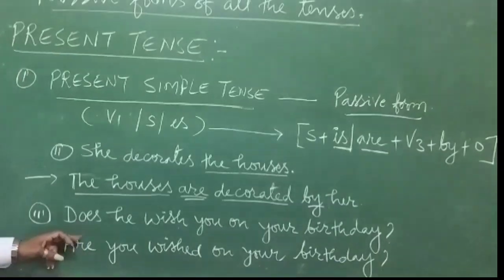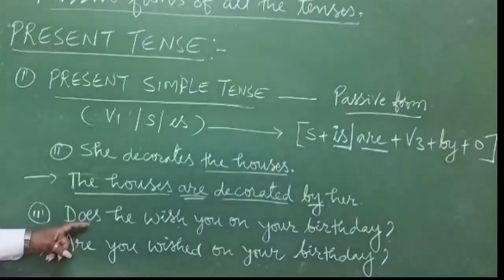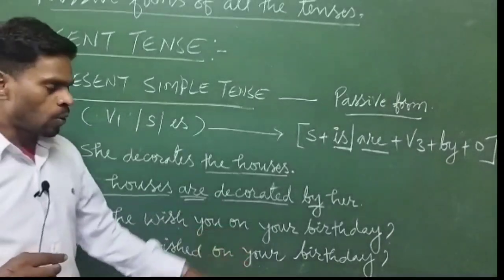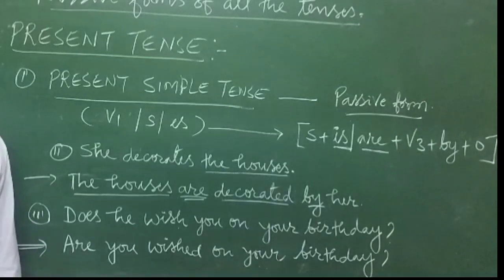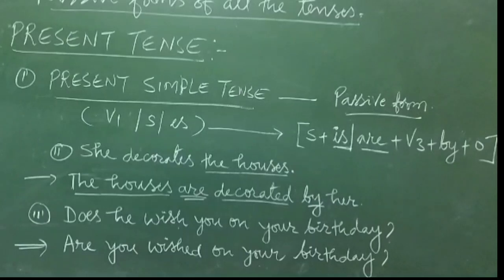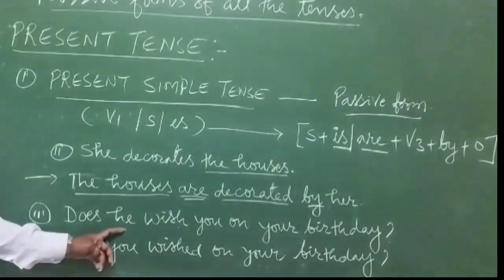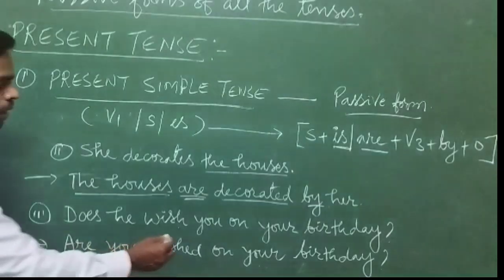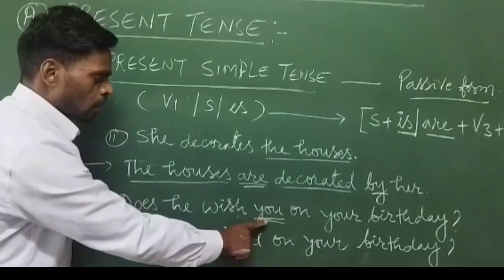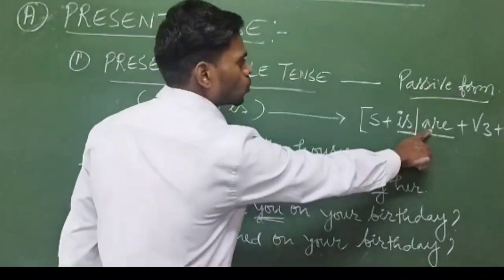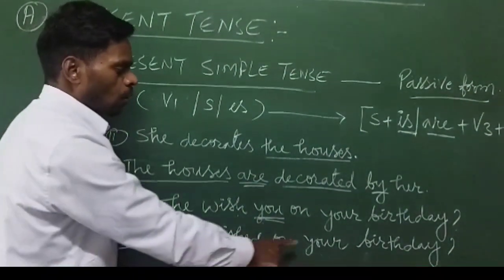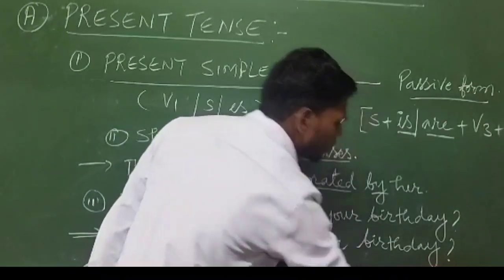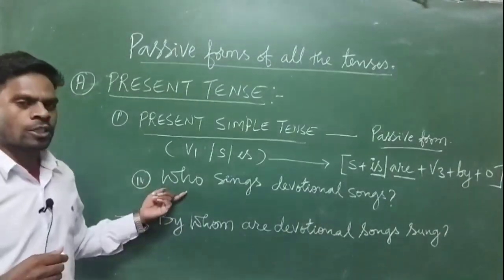Second one, this is a yes no question. Does he wish you on your birthday? And at the end we have a question mark. And we have seen, according to the rule, question sentences remain as question form only. So when we change, then here you is the object with the subject you, and the helping verb are is used. That's why you have to begin with are. So are you wished on your birthday? And at the end a question mark, question sentence.